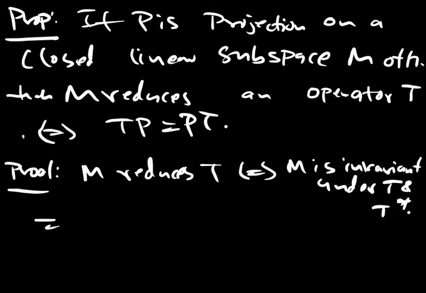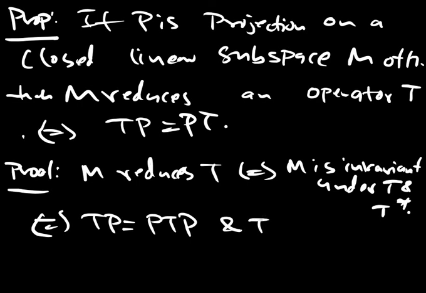This is if and only if TP is equal to PTP, again by the previous proposition. Now if you take TP equal to PTP, and what would happen? T star P is equal to what? PT star P.